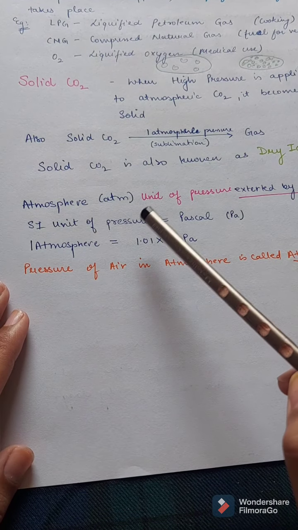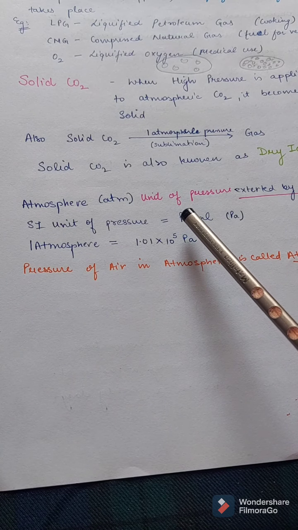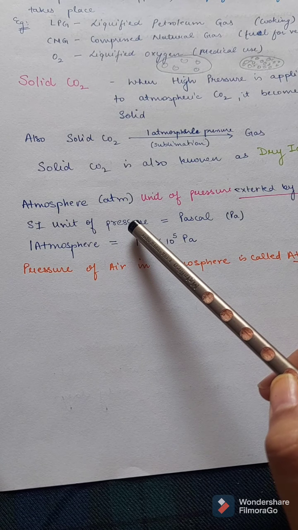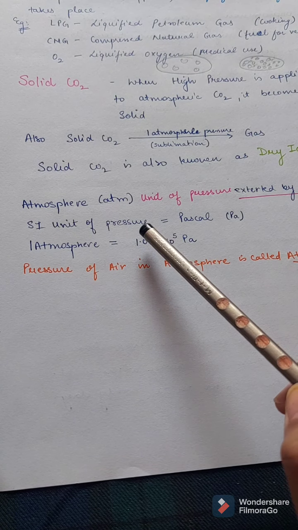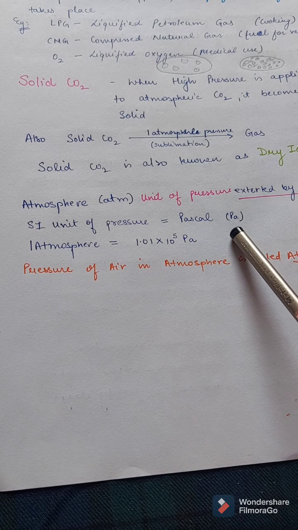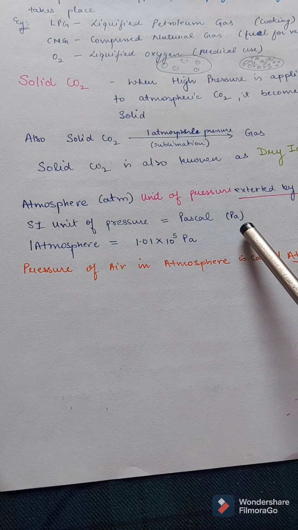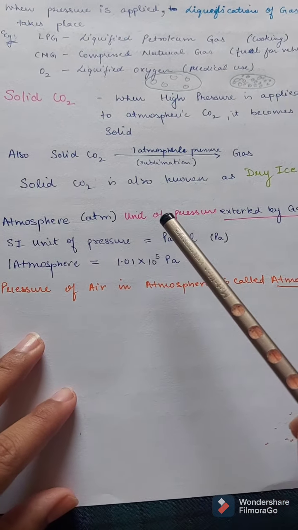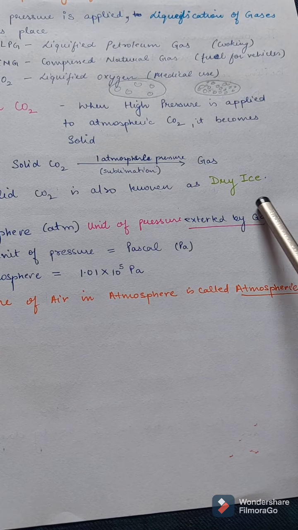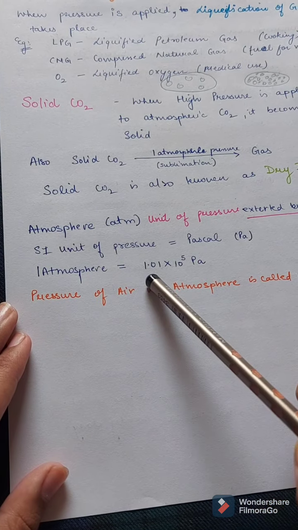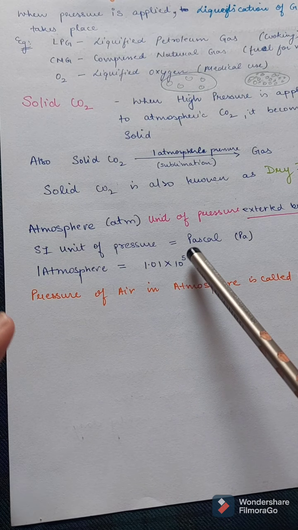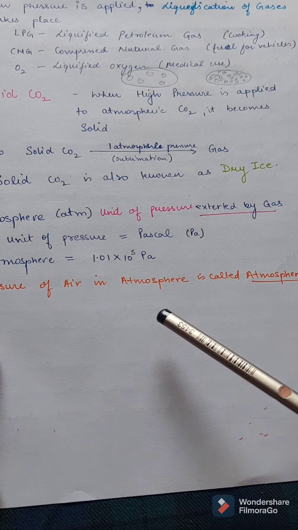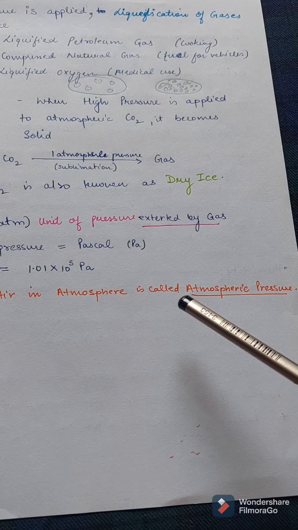Now, what is the SI unit of pressure? SI units are the standard units for physical quantities in science, and pressure is a physical quantity. The SI unit of pressure is Pascal, denoted as Pa, capital P and small a. Atmosphere is also a unit of pressure, but it is the unit of pressure exerted by the gas. 1 atmosphere is equal to 1.01 times 10 raised to the power 5 pascals. The pressure of air in the atmosphere is known as atmospheric pressure.